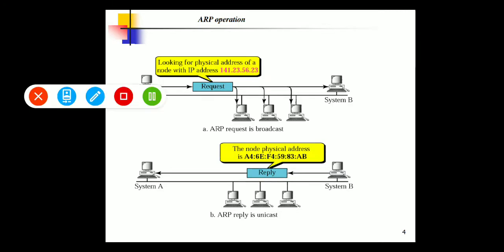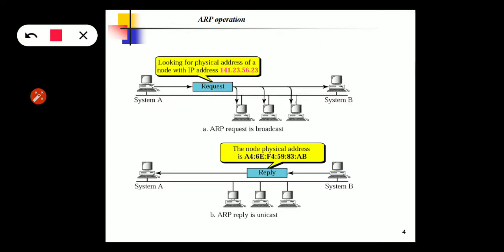Okay, so here is how it works. ARP operation is simple. The request that was sent is broadcast because it is looking for the physical address of a node. They know the IP address but they don't know the physical address, so they send a broadcast. Each node connected in the network gets that request, and at the time of reply, only the node that has that IP address replies to system A. So that is a unicast.